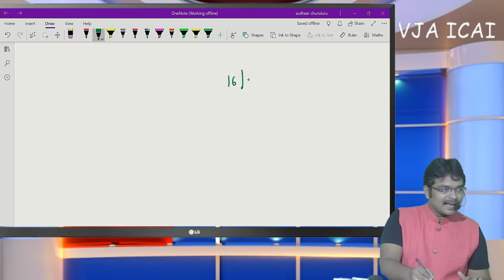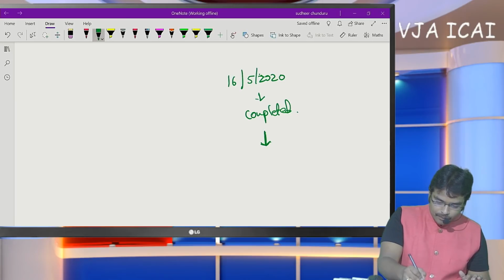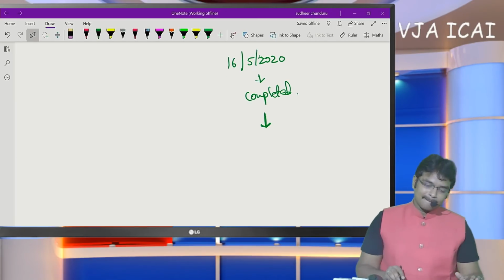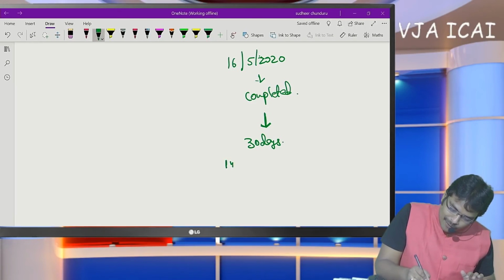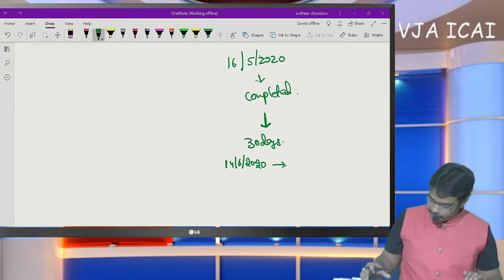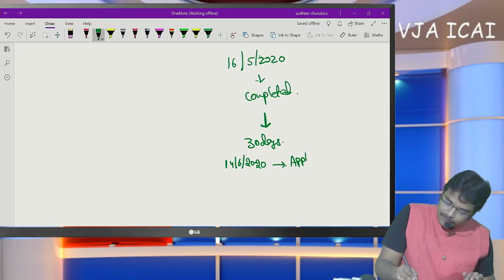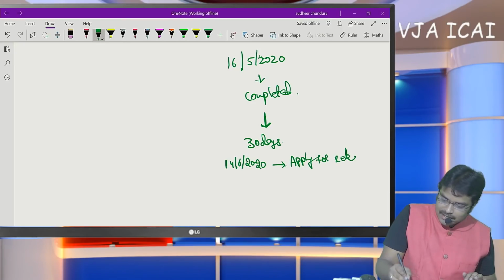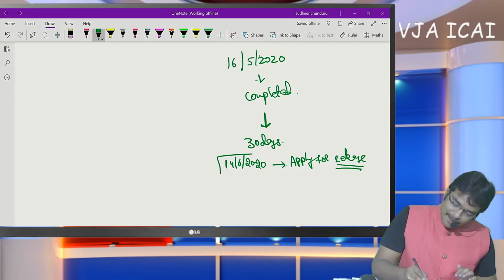If today's search has been completed, 16th May 2020, then within 30 days, by 14th June 2020, the SSE has to apply for release of the assets. Now I am discussing the time limit for release of the assets seized. The SSE has to apply by 14th June.